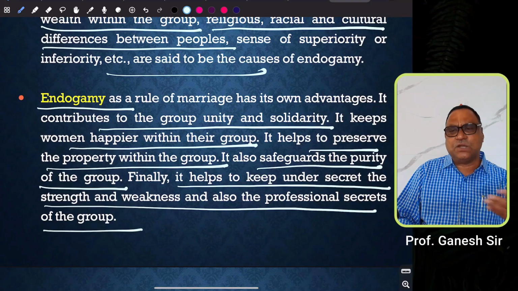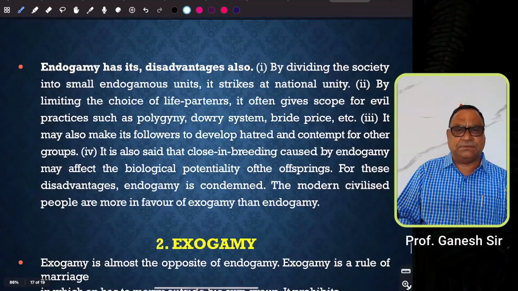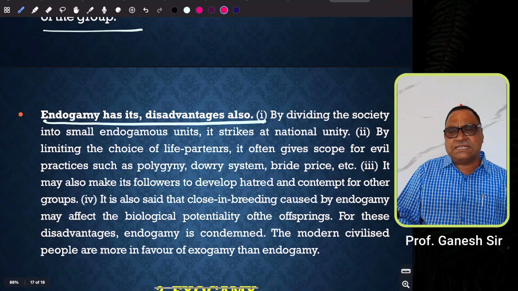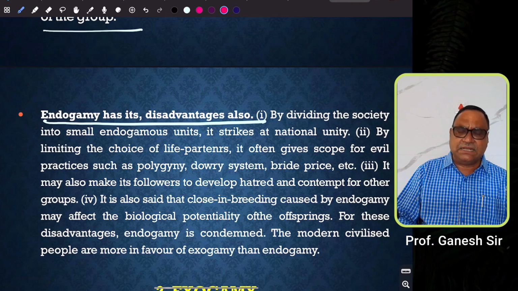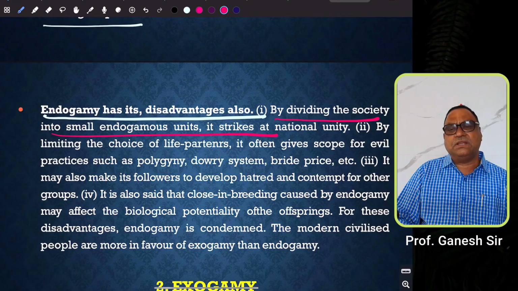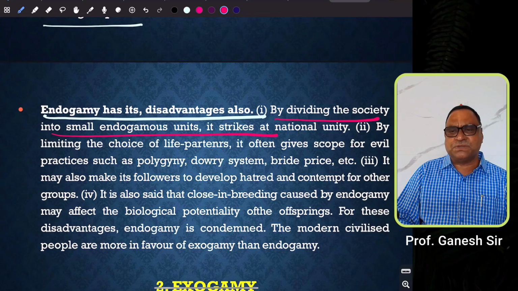So these are certain advantages with the rule of endogamy. Then the rule of endogamy has its disadvantages also. Some of the disadvantages are like this: by dividing the society into small endogamous units, it strikes at national unity. For example, take caste and religion. Both caste as an endogamous group and religion as an endogamous group create socio-cultural differences between different caste groups and religious groups, and sometimes it creates conflict between them.